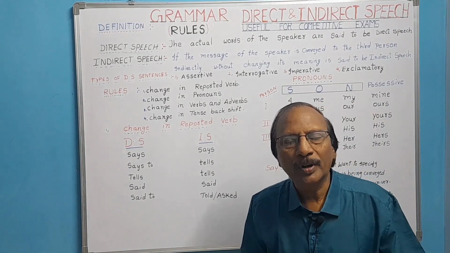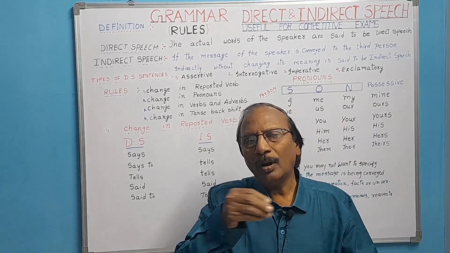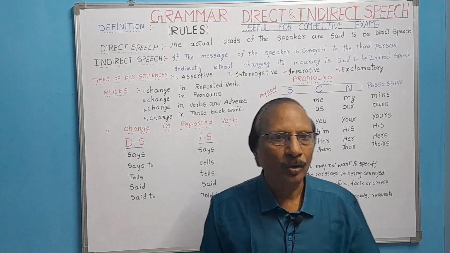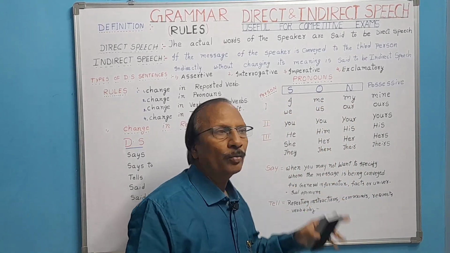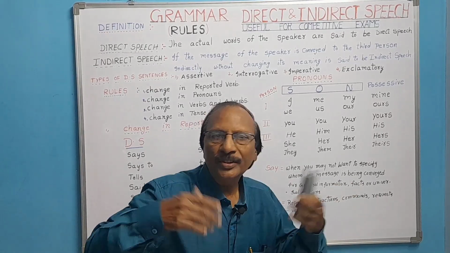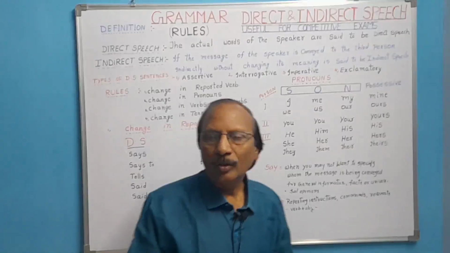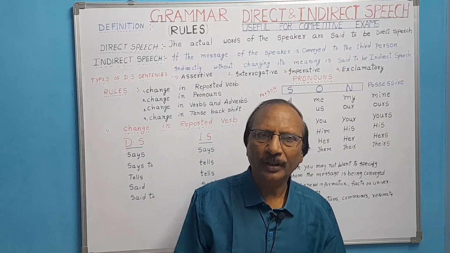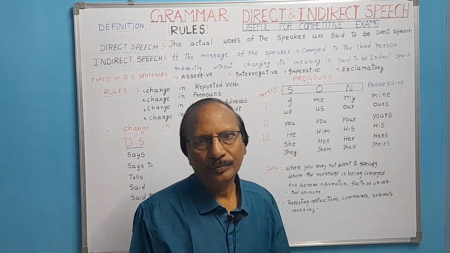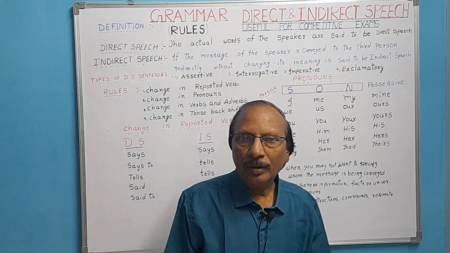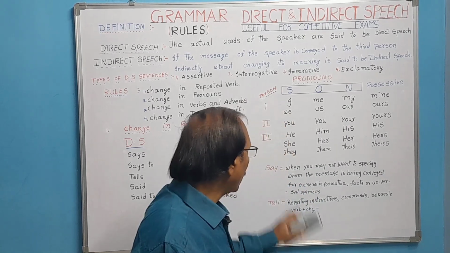And one more most important point you have to remember is, in changing direct to indirect speech, we often come across the words say and tell. What is say? What is tell? When should we use them? Say is used when you may not want to specify whom the message is being conveyed, then we use say. For example, Gopi says, he is a teacher, a general statement. Gopi says, I am going to market, general statement. Ravi says, I go to school daily, general statement. In such cases, we use say.